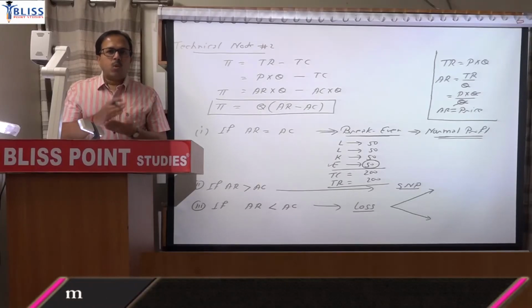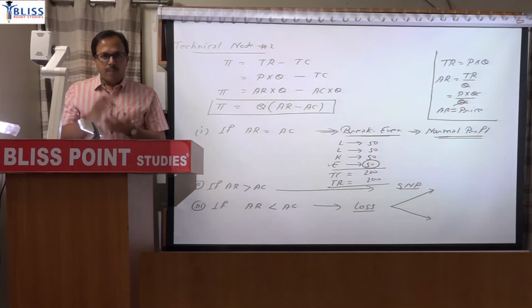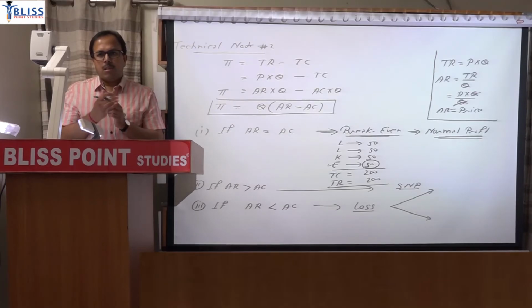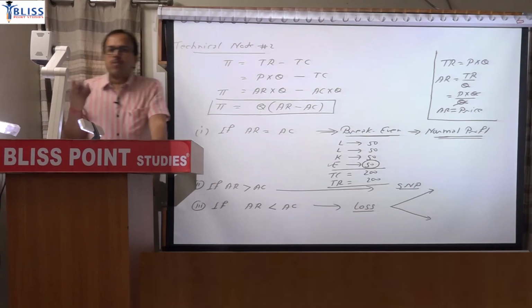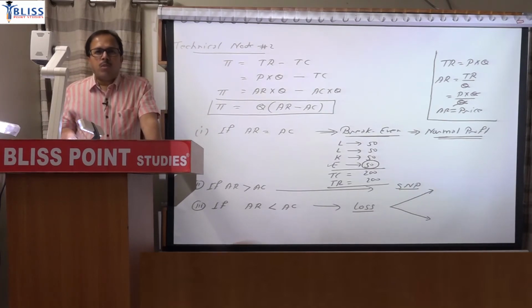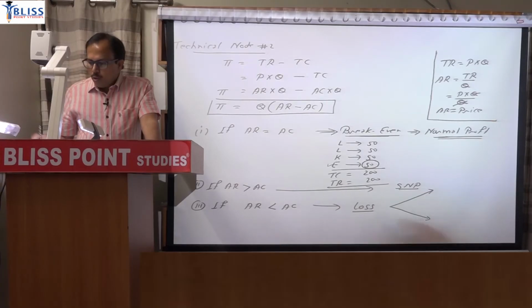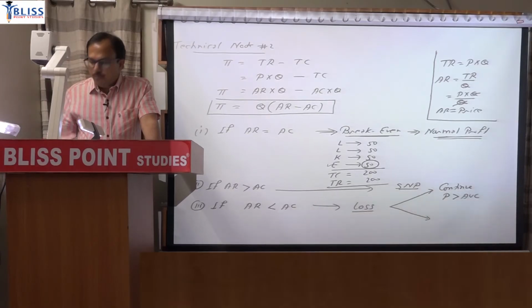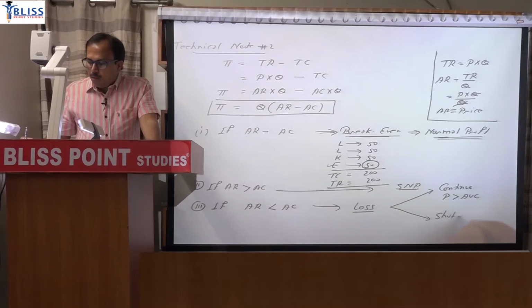But when will the firm continue to operate despite loss? Firm will continue to operate despite loss provided the firm is able to cover its variable cost. If you are getting more than variable cost, it is better to continue, because you are getting your variable cost and more than that, meaning you are covering part of the fixed cost also. If you close down the production, you will lose the entire fixed cost. So in loss, the firm may continue to operate if price is greater than average variable cost. Price means AR. Or the firm may shut down